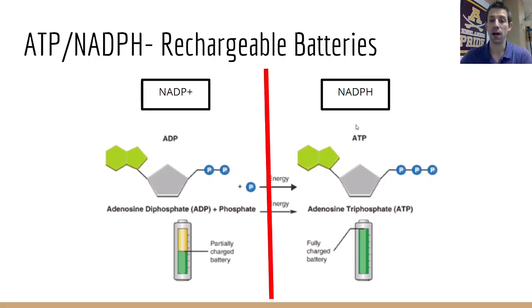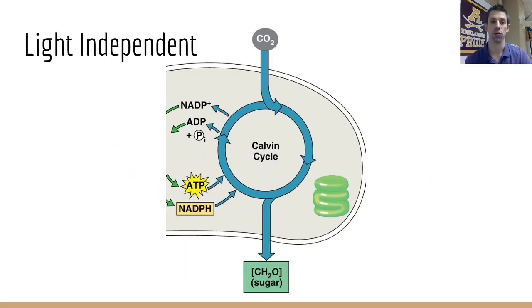Again, these are just chemical compounds. The way that they're used is that their chemical bonds will be broken. Specifically in NADPH, this hydrogen bond right here will be broken off and the energy released will be harnessed to do other things. In ATP, we break the bond with the last phosphorus atom. So if you break this bond off, you then have ADP, which is here. If you break off this hydrogen atom right here, you have NADP+. And so this ATP and NADPH actually can cycle back and forth between the light-dependent reaction and the light-independent reaction, being used over and over again.